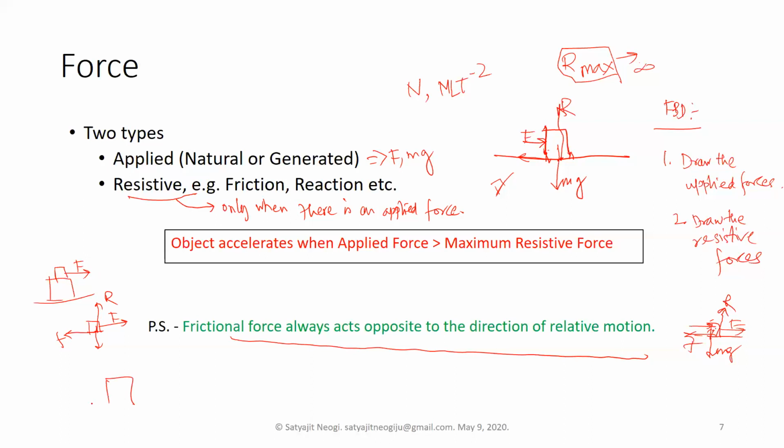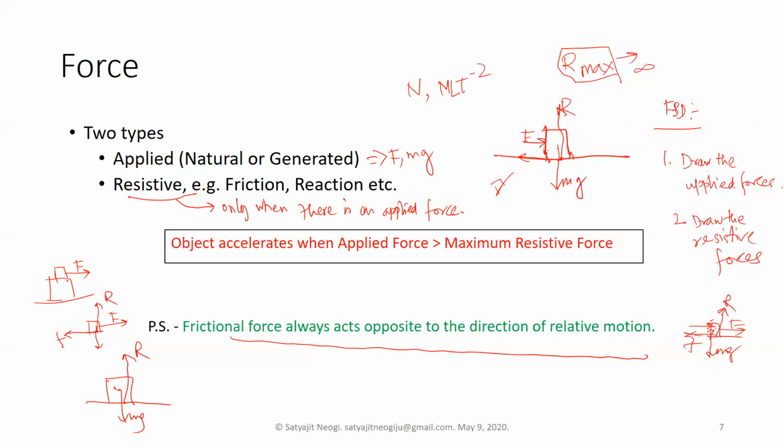And now suppose you are drawing the free body diagram of the other object, then again you draw the applied forces first: mg, there is no other applied force, and the reaction force. And now, relative to this object, this object tends to move this way, because at some point of time, if F is large enough, this object will start to move.